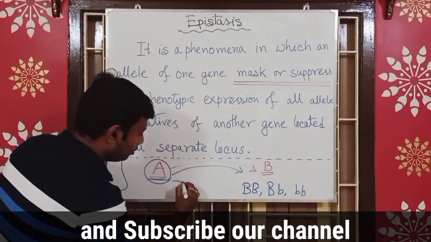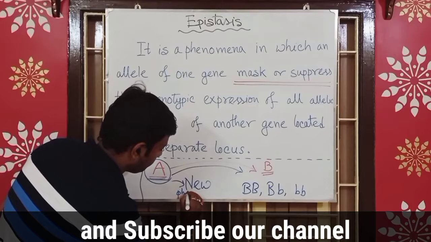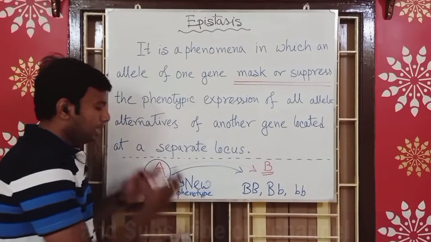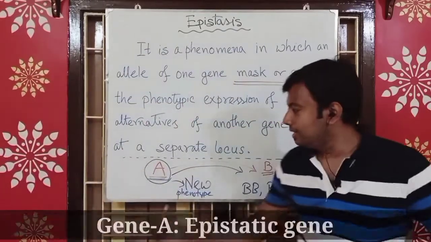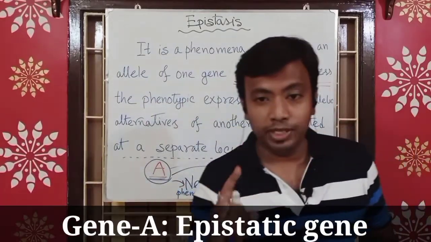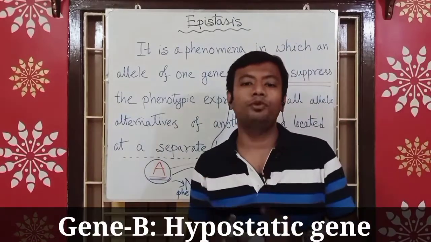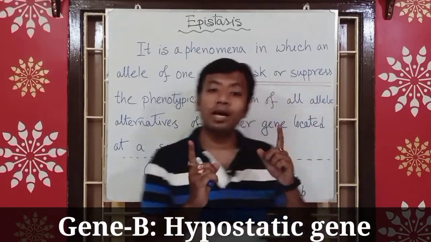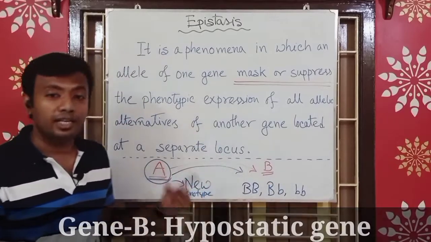In that situation, we say that gene A is the epistatic gene and gene B is the hypostatic gene. That means the epistatic gene is masking the effect of gene B, the hypostatic gene.